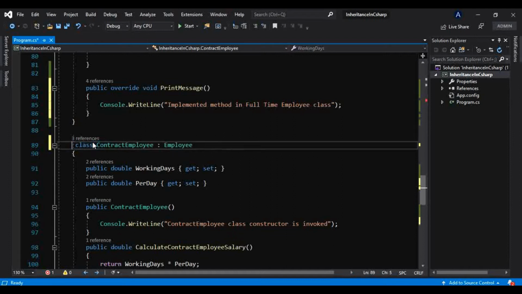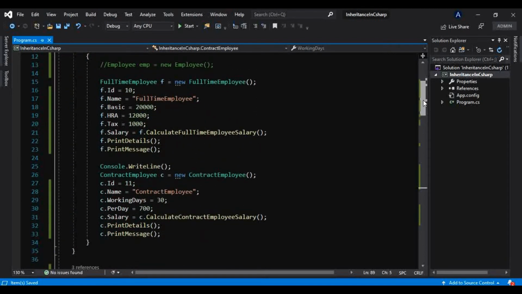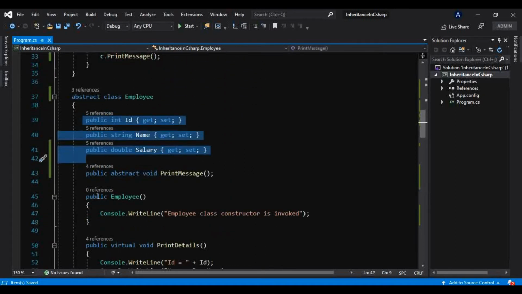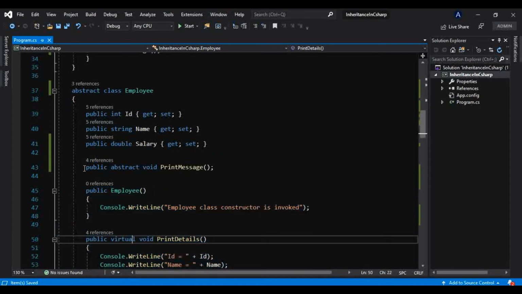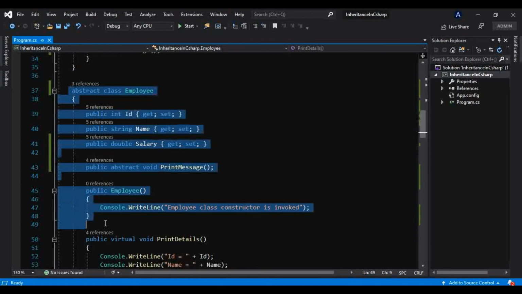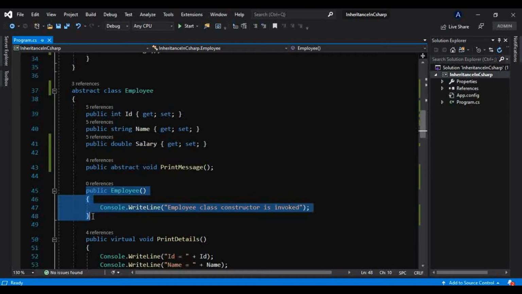So now it is good and not throwing any error. This is your abstract class, which can have non-abstract members, which have a body, as well as an abstract member. So why does it not allow us to make an object of an abstract class? Because it makes sense that an abstract class is an incomplete class. It can have complete properties and complete methods, but it also has incomplete members.